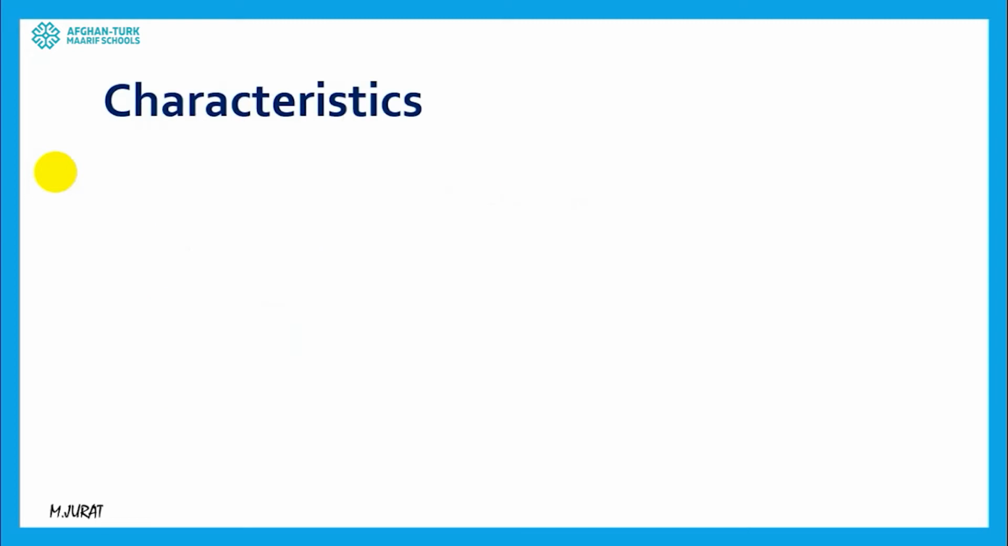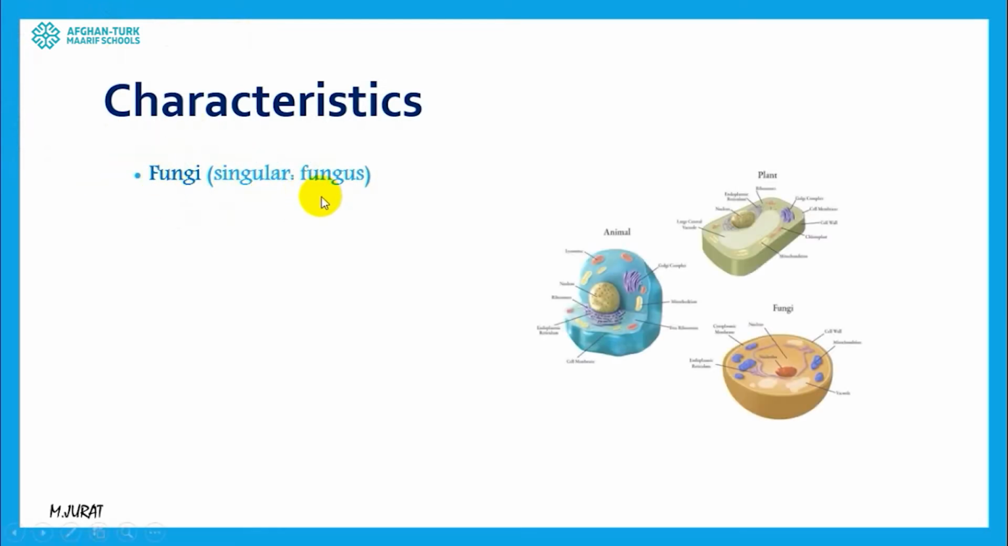So let's start our lesson with the characteristics. First of all, about its name. Fungi is the plural name and fungus is the singular name. If you want to talk about only one structure of the fungi kingdom, we can call it a fungus.